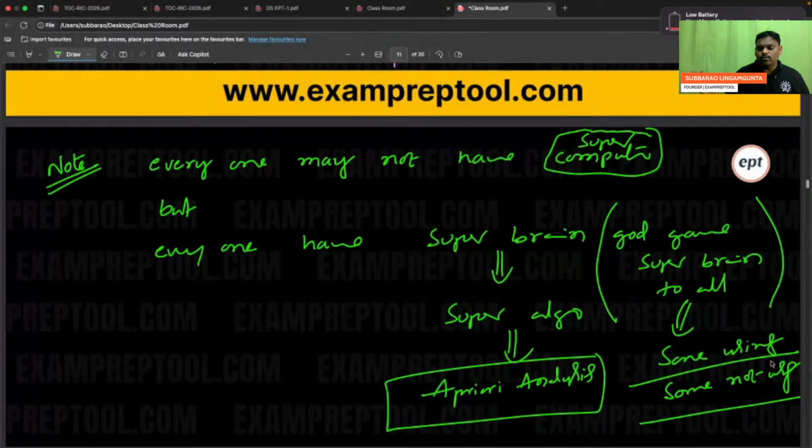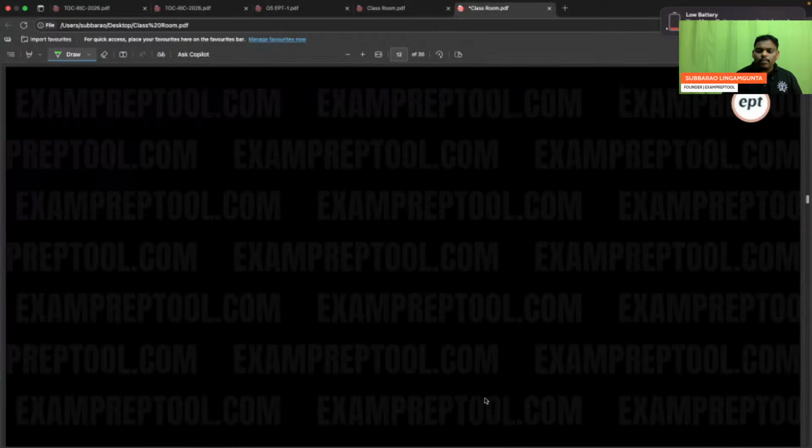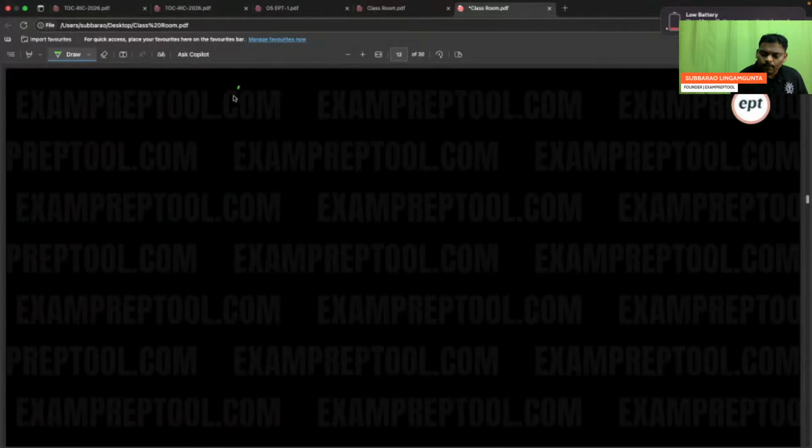So everyone may not buy a supercomputer, but everyone can write super algorithm because God has given super brain to all. Some are using, some are not using. So remember priori analysis is saying that using your super brain, you can write super algorithm. Right? So write down the topic name, priori analysis.